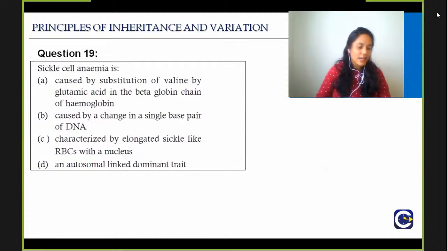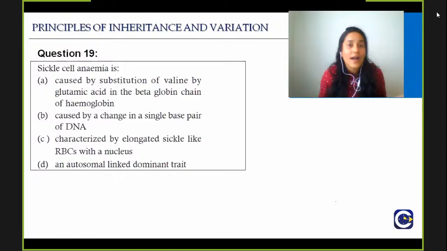Good, I start getting answers already for question number 19. Sickle cell anemia is caused by what? Good, and all of you are giving the answer option number A, which is the wrong answer. It is not the right answer. Sickle cell anemia is caused by valine by glutamic acid in beta globulin chain of hemoglobin. It is the wrong answer.